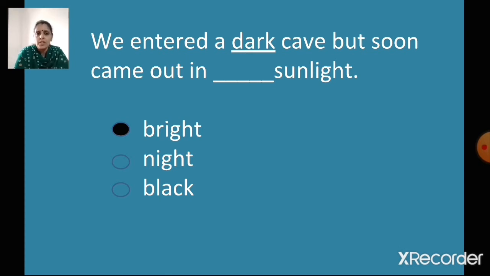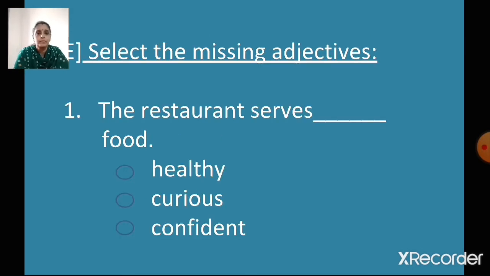Okay, after you select, you can read the sentence along with your answer and see, so that you are confirmed that your answer is correct. Okay, select the missing adjectives. What are adjectives? Words that describe the nouns are called adjectives, right? So we have to select the right adjective.